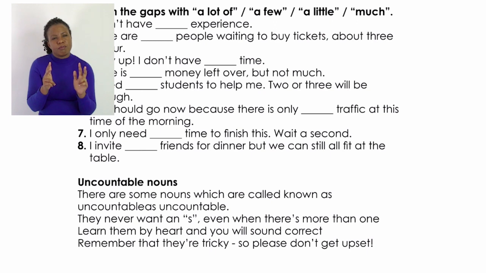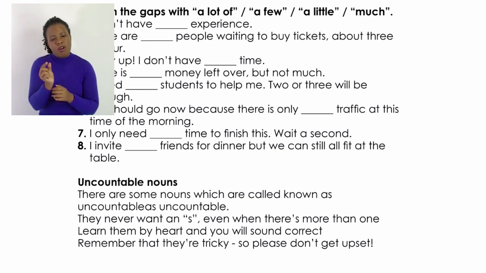There are a little people, or there are a much people, right? We are saying here about 3 or 4, which means there are not many. So we say there are a few people waiting to buy tickets, about 3 or 4.